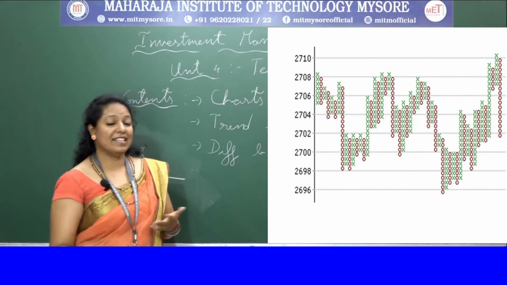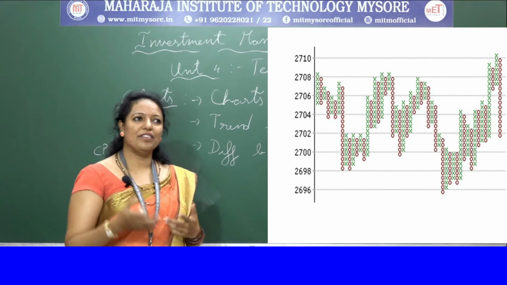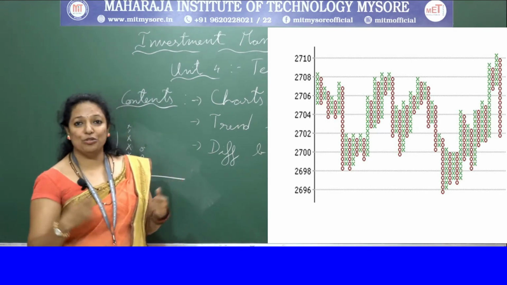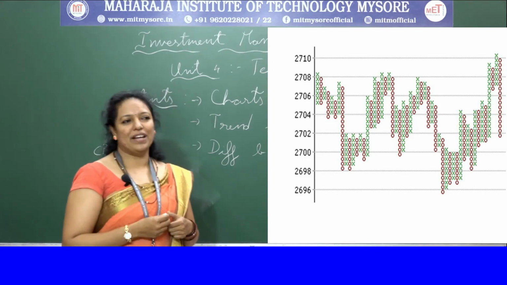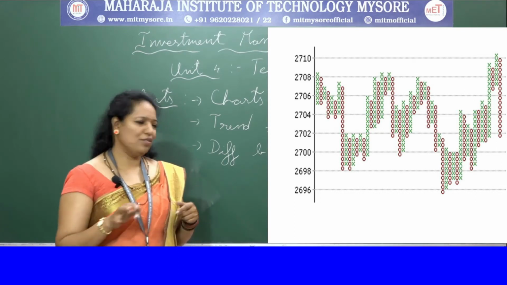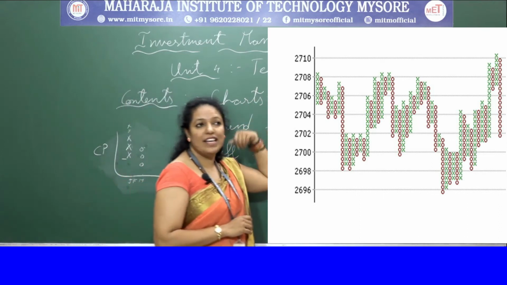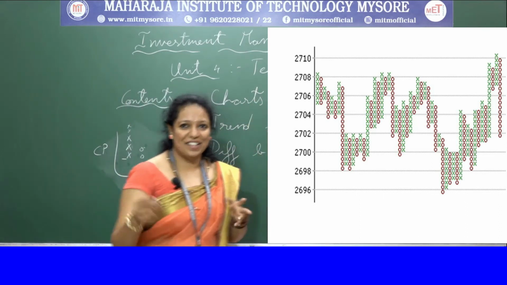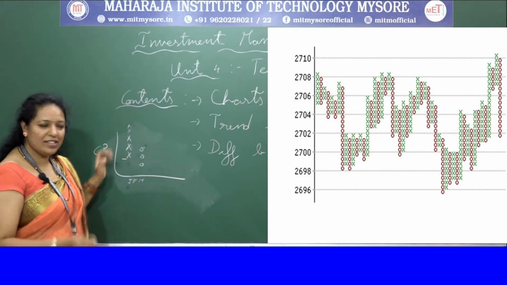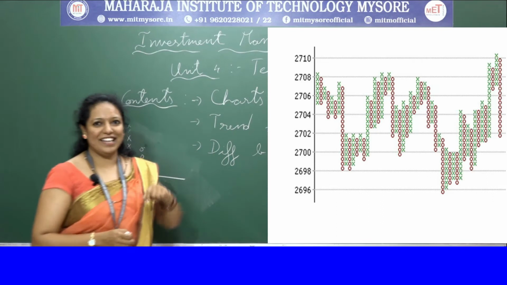I'll tell you in the next class, where we completely discuss the patterns. Normally we discuss the different patterns. Actually, it is quite interesting. We have head and shoulders pattern, double top, double bottom pattern. We have flag pattern. We have a triangle pattern. So there are various kinds of patterns, and in those patterns we can see the ways the prices are depicted. In the same way, in the points and figures chart also, here you can see there is a flag pattern. One of the patterns is identified.